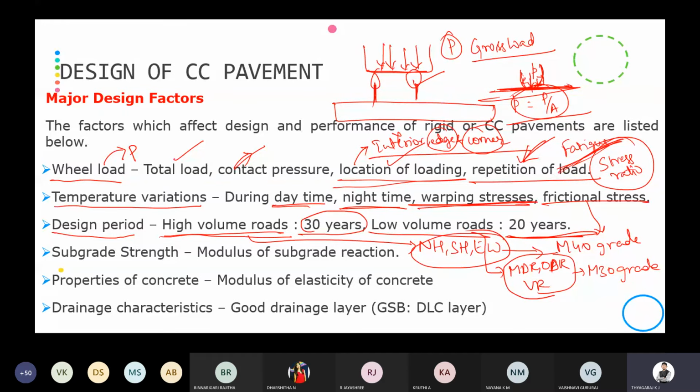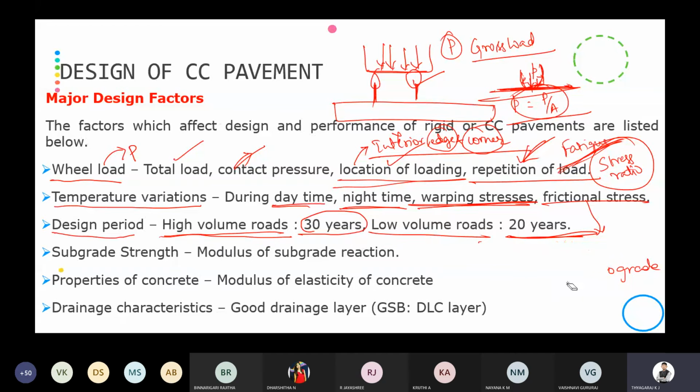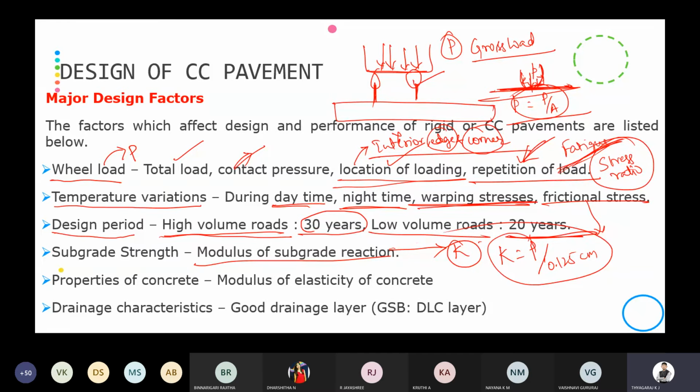Then comes the subgrade strength. As we all know, Westergaard has stated that the stresses in the rigid pavement basically depend on the modulus of subgrade reaction. The modulus of subgrade reaction is P by delta, where delta is equal to 0.125 centimeter.